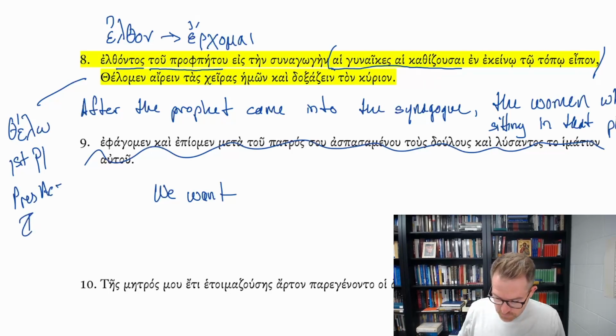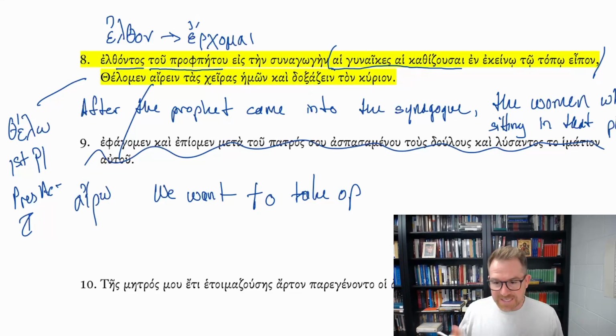This is their speech. We want airein, to take up, and airein here is from the verb airō. I lift up, I take up. To take up or lift up. Actually, this is going to be lift up based on what we're talking about. We want to lift up tas cheiras hēmōn, the hands of us, or our hands.